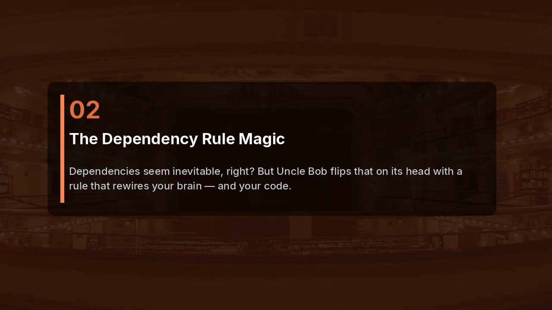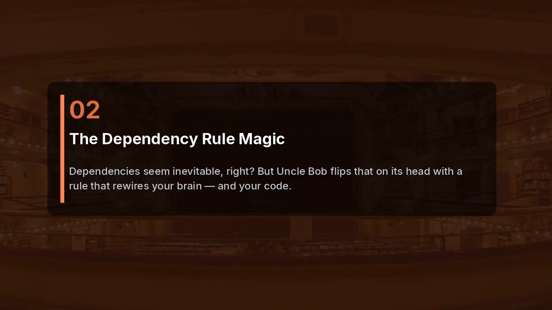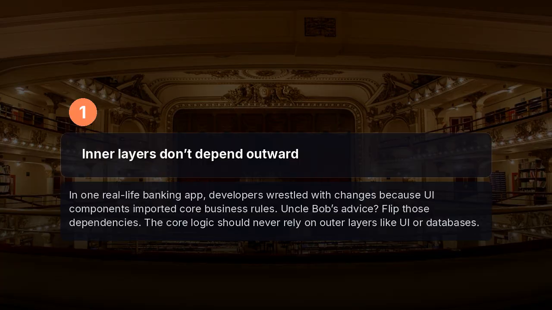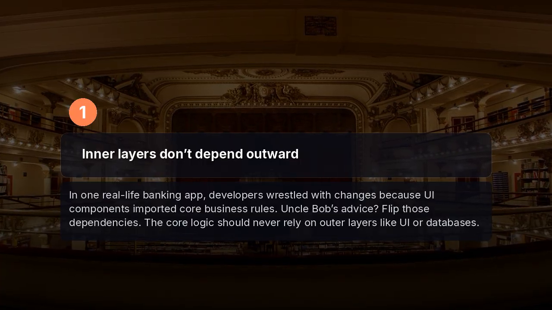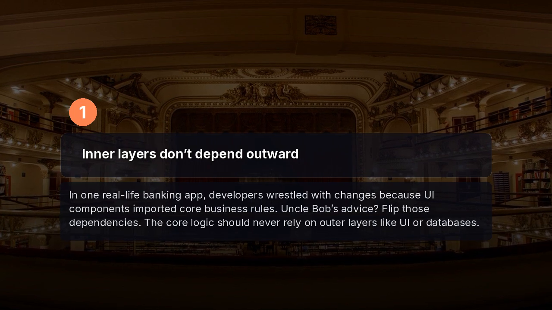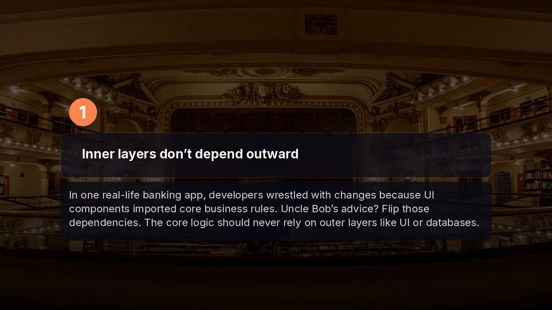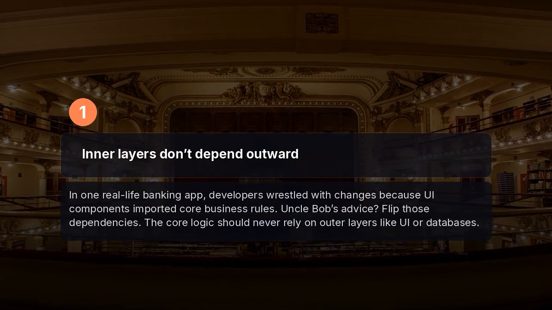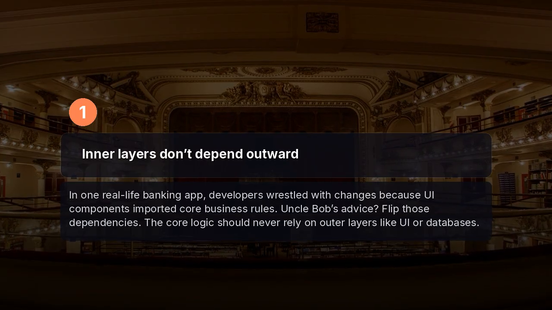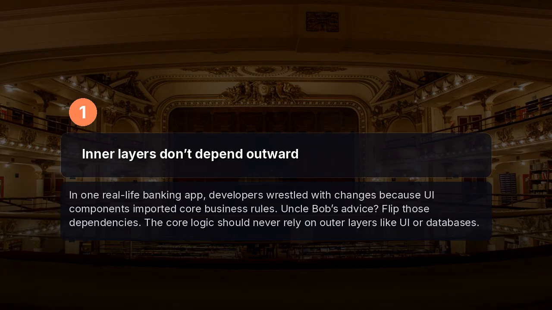Dependencies seem inevitable, right? But Uncle Bob flips that on its head with a rule that rewires your brain and your code. In one real-life banking app, developers wrestled with changes because UI components imported core business rules. Uncle Bob's advice: flip those dependencies. The core logic should never rely on outer layers like UI or databases. Instead, outer layers depend on inner abstractions, protecting the heart of the system.